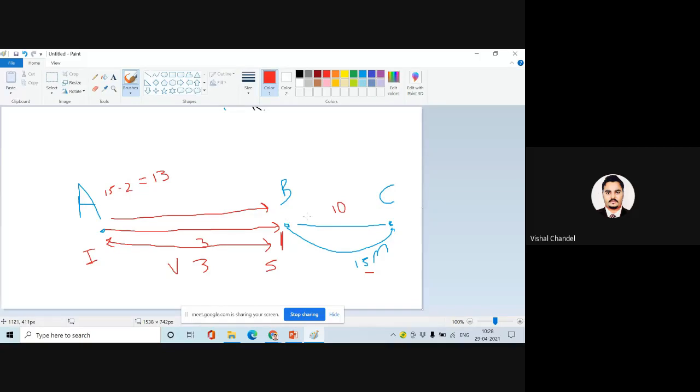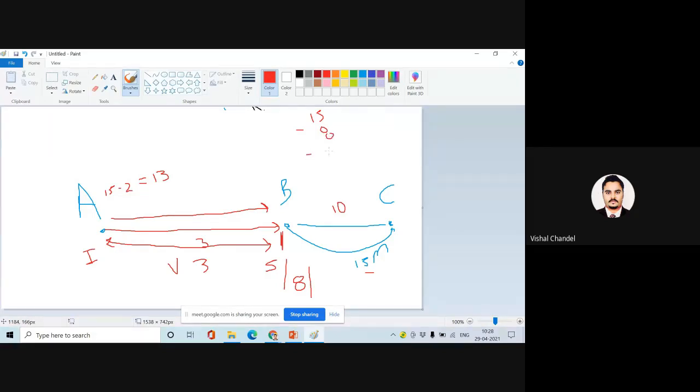So what is this time? This is the time when A is getting the information that you have to stop your transmission. So the next 3 seconds will also be taken by the vulnerable message which will come from B to A. So how much time will be used? It's 8 seconds. Now 8 seconds have already happened out of the 15 seconds. So the restart time will come after the 15. Please understand, after the 15 minus 8,